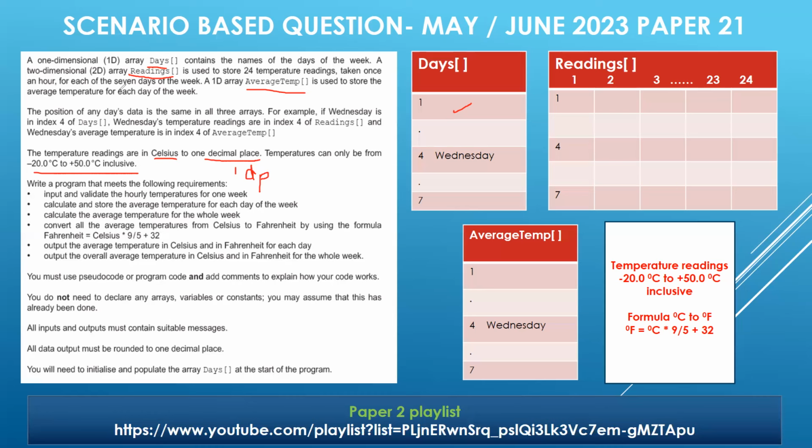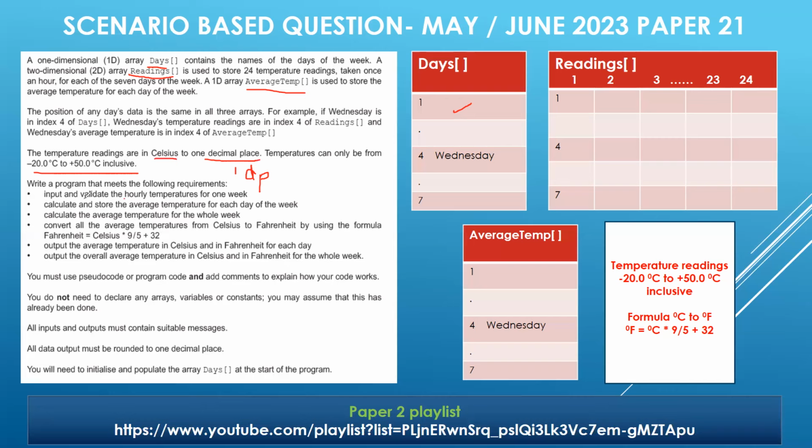And inclusive, definitely inclusive. Write a program that meets the following requirements. And what are the requirements? Requirement number 1: input and validate the hourly temperature for 1 week. It means as soon as input is taken, the moment we have taken the input, we are going to validate.